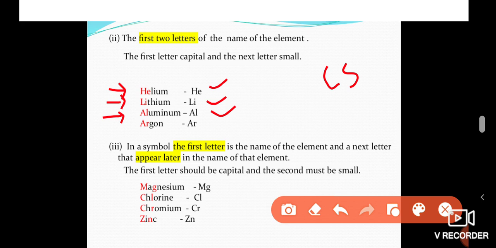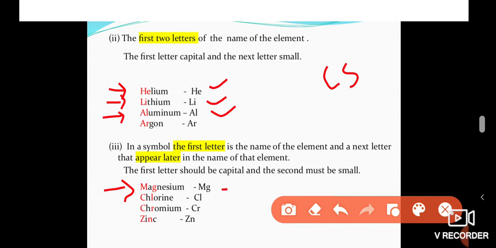In some cases of the two-letter system, the first letter of the symbol is taken from its name and the second letter of the symbol is taken from a letter that appears later in the name. For magnesium, the first letter of magnesium is M and the G appears later in magnesium.